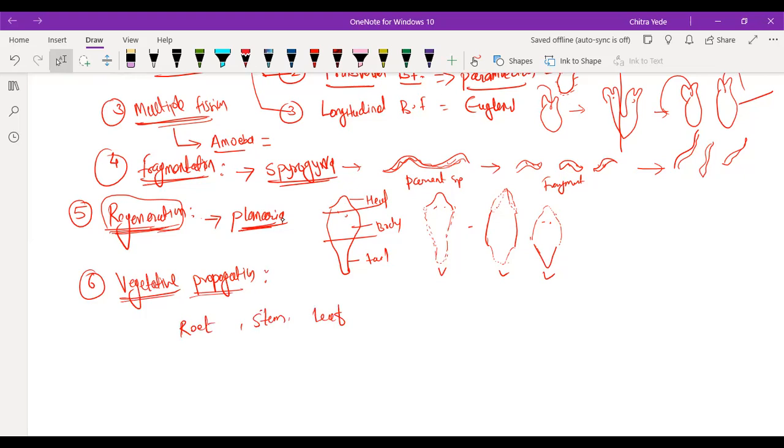Root, stem and leaf are called the vegetative parts of the flowering plant. If new plants germinate from these parts, it is called vegetative propagation.